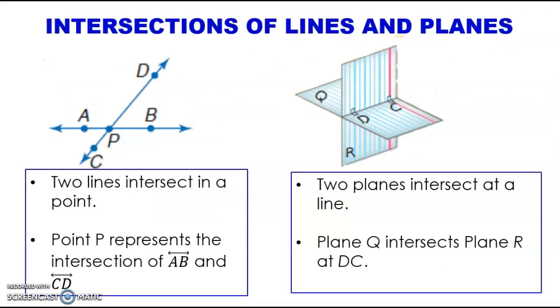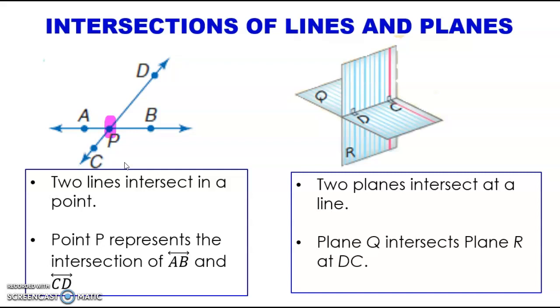Okay, let's talk about intersections of lines and planes. This guy's easy. Two lines always intersect at one point. And that visual shows us that point P represents the intersection of line AB and line CD.